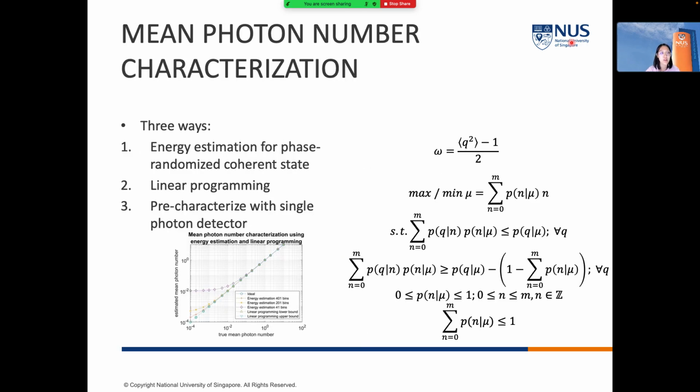The third one is about the mean photon number characterization. There are three ways for Alice to characterize her mean photon number. The first one is the energy estimation method using this equation for a phase-randomized coherent state. The second one is to use linear programming to bound the lower and the upper bound of the mean photon number. The last one is to pre-characterize the mean photon number using the single photon detector. Based on our observation, the first method has bad accuracy at lower mean photon number, so the second and the third methods are preferred.